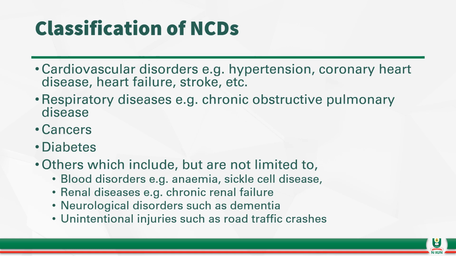Then there are some other categories that occur, but they are not limited to the four that we just discussed. These include blood disorders such as anemia and sickle cell disease. Another one is renal diseases such as chronic renal failure, neurological disorders such as dementia, and unintentional injuries such as road traffic crashes. All these are also examples of non-communicable diseases.